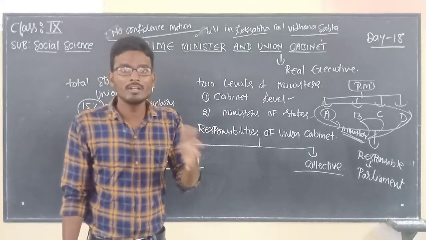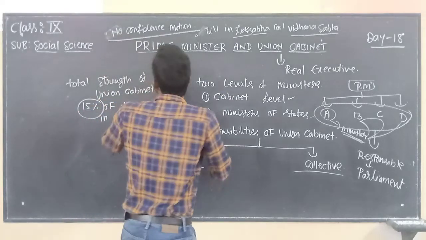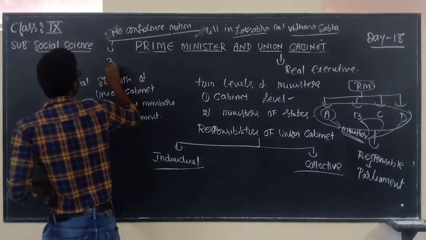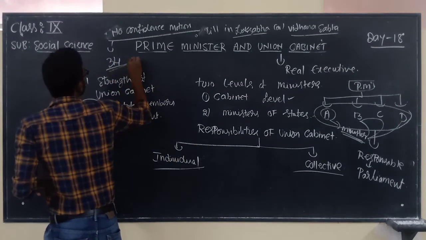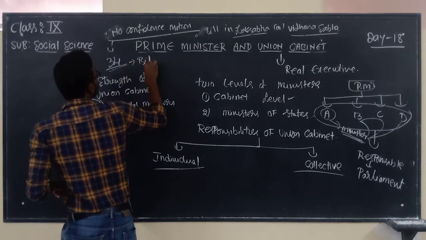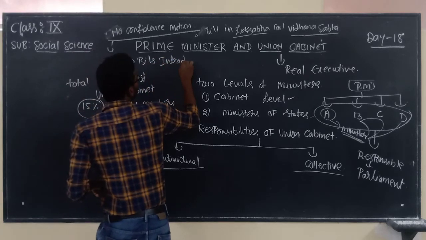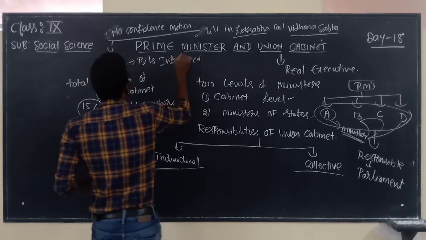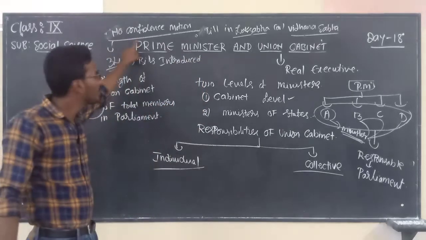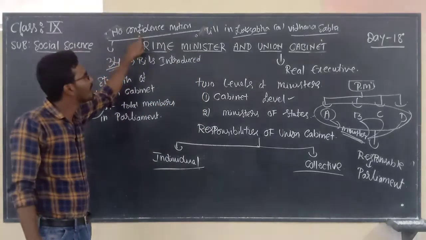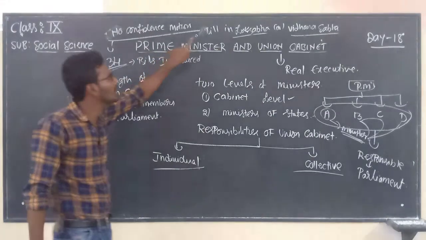So in India, so far, 34 no confidence bills have been introduced. Of those, some succeeded and some failed. So far in India, 34 no confidence motions have been introduced in Lok Sabha.